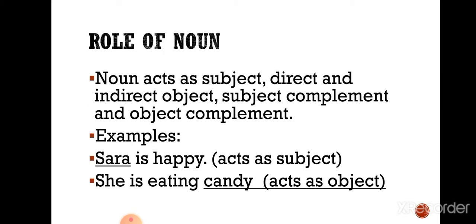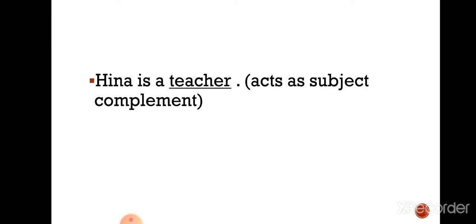Role of noun. Over here we are discussing the role of a noun in a sentence. Noun acts as a subject, direct and indirect object, subject complement and object complement. For example, Sarah is happy. Here Sarah is acting as a subject of a sentence. She is eating candy. Candy over here is acting as an object of a sentence, which is actually a noun. Hina is a teacher. Teacher acts as a subject complement.